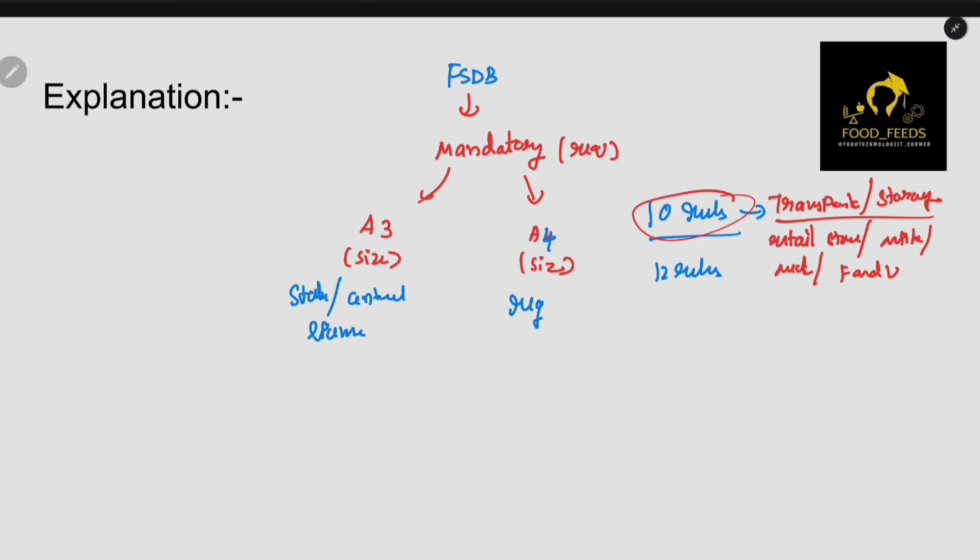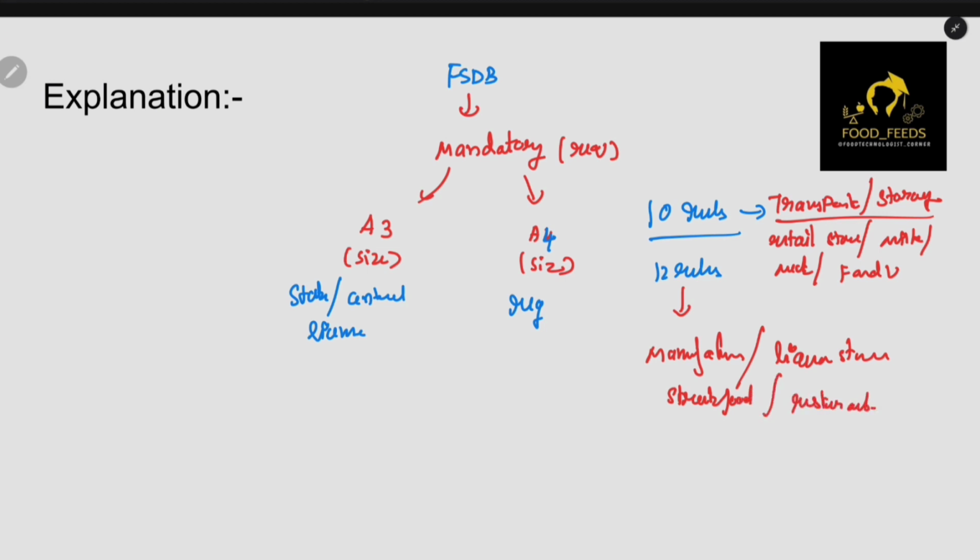Basically this is transport and storage of foods, that's it. 12 rules is for the manufacturing people, liquor store, street food and restaurant.